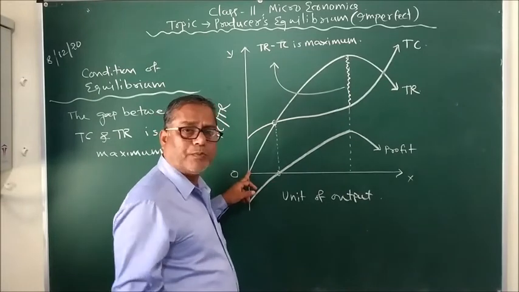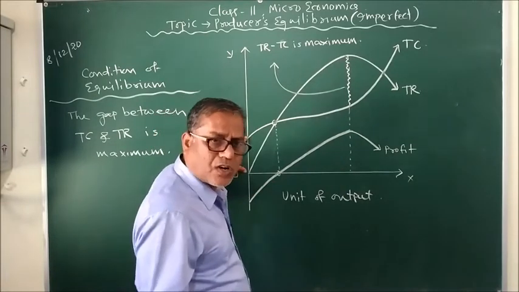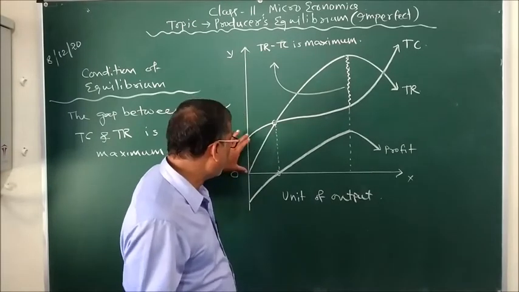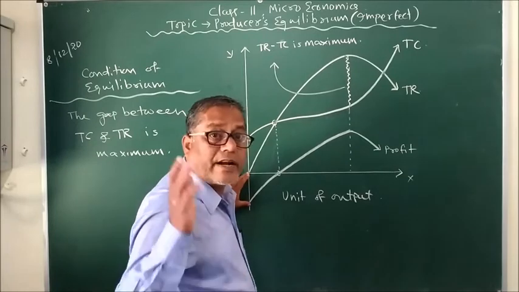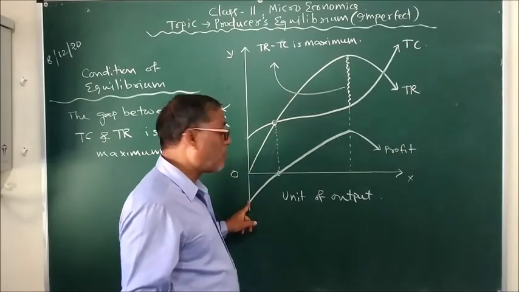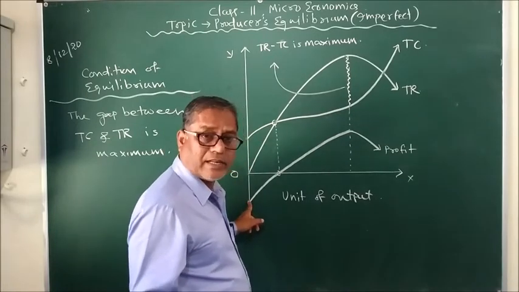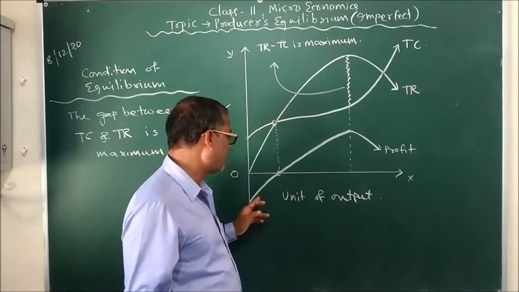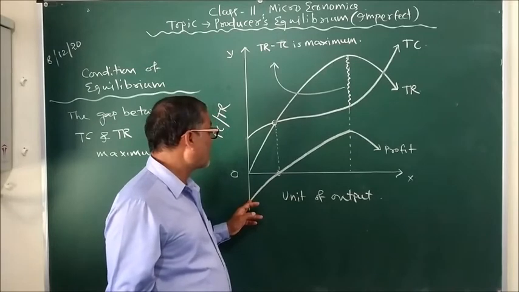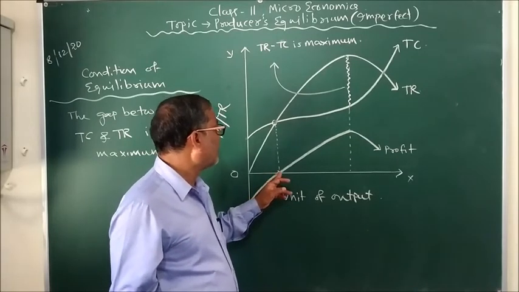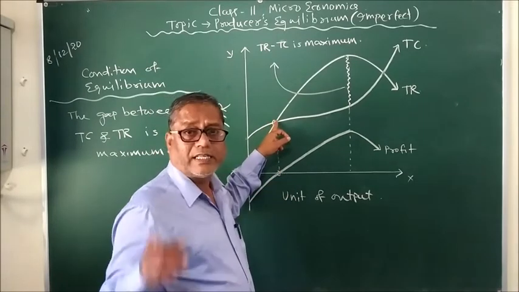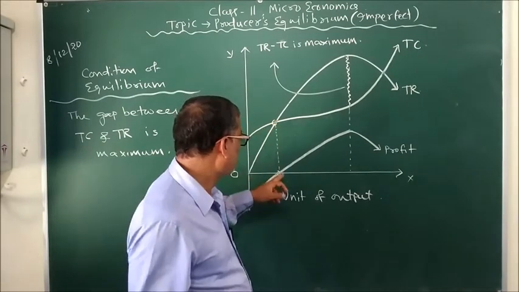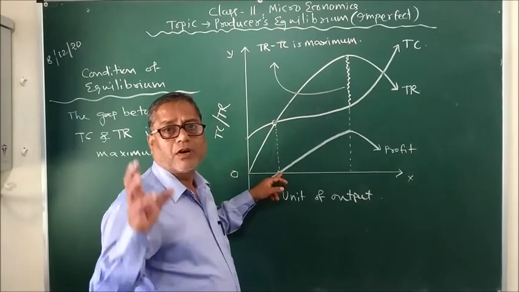Because when zero output is sold, there is fixed cost. That's why the cost curve always starts positive, and that amount would be negative profit. So the profit curve always starts negative. As the units of output go on increasing, the profit curve gets closer to the x-axis, and at the point where TC equals TR, that means normal profit, the profit becomes zero.